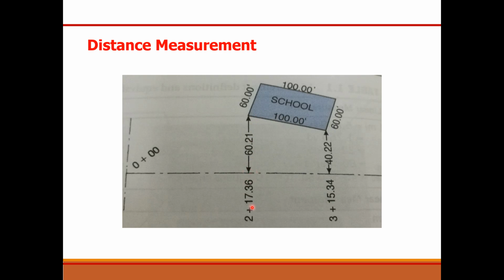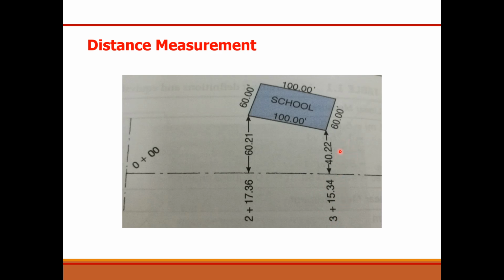At this point the chainage is represented as 2 plus 17.36. An offset is taken up to the corner of the school. The value of the offset is 60.21 units. Similarly, the second corner of the school is located at the chainage of 3 plus 15.34.